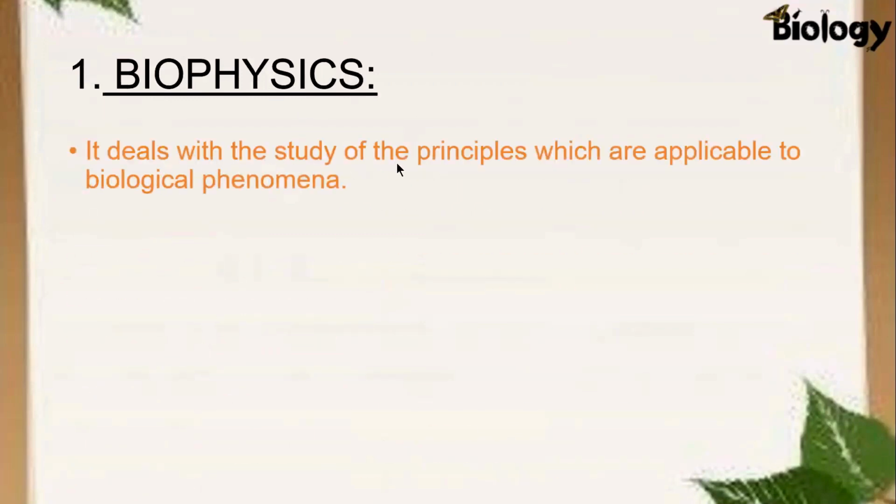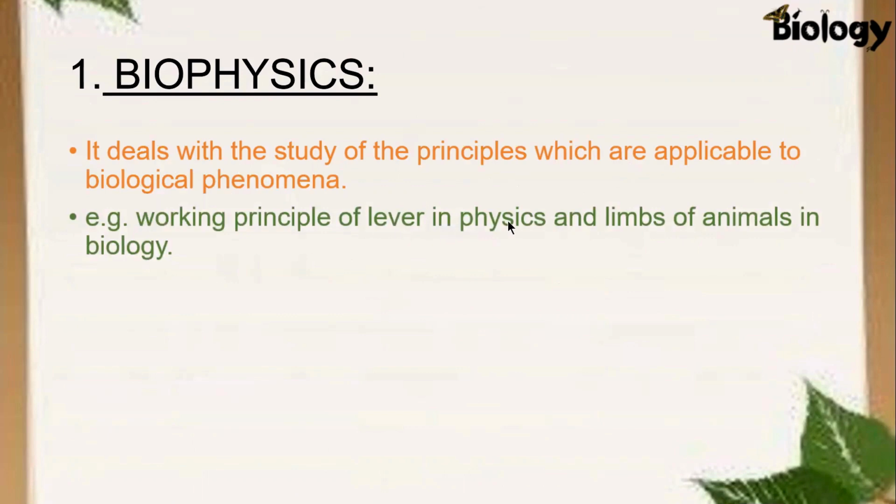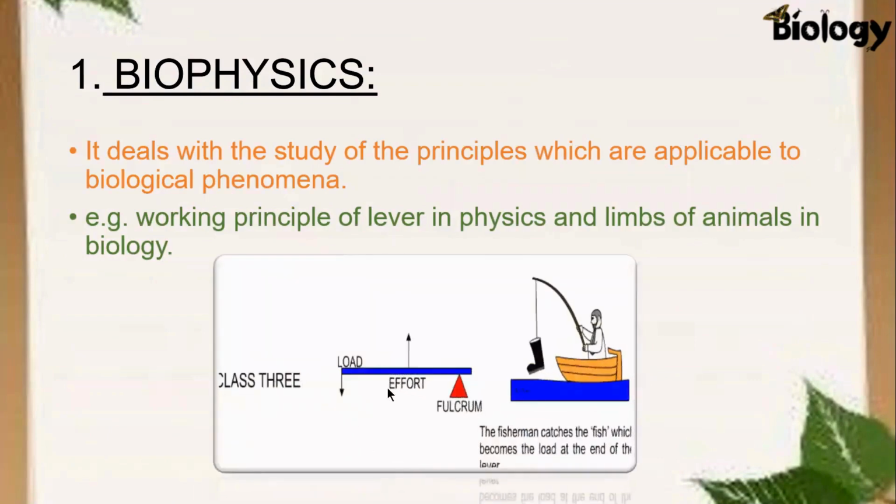Number 1 is biophysics. This branch deals with the study of the principles which are applicable to biological phenomena, or related to living organisms. For example, the working principle of a lever in physics and the limbs of animals in biology. Or we can say that limbs of animals work on the principle of a lever. In this diagram, you can see this one is a lever, and it is a class 3 lever. You have studied in your earlier classes that there are 3 types of levers: class 1, class 2, and class 3 lever.